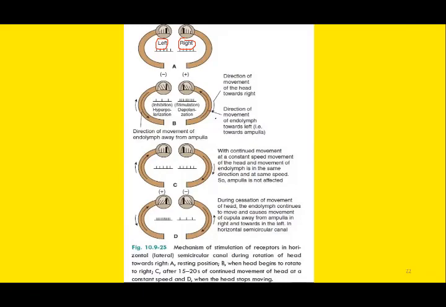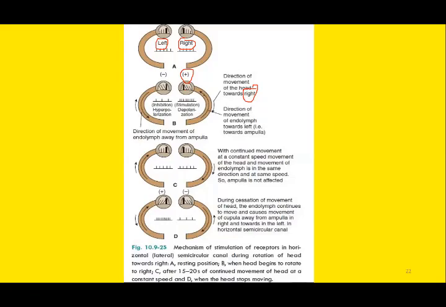to the right side, what happens during rotation of the head on the right side? Rightward movement will cause excitation or stimulation of the right lateral semicircular canal. As you can see, the stereocilia are bending towards the kinocilium, and this will cause excitation. The mechanism we have already covered. Potassium influx is there. Potassium influx will be followed by calcium influx and release of neurotransmitter. And that is the reason a full blown action potential proceeds.